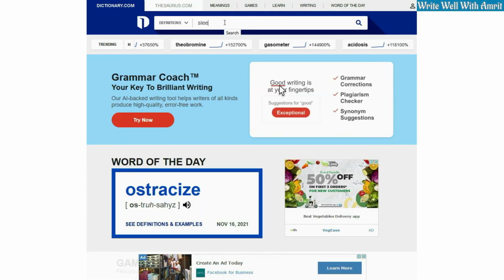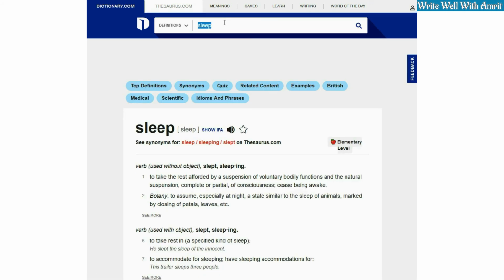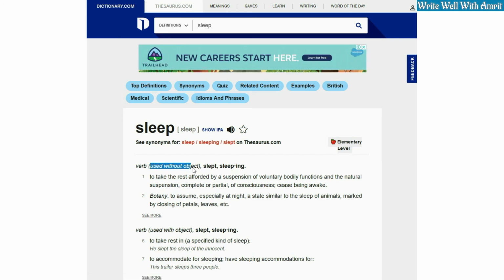Just like you can check whether a verb is transitive by visiting a dictionary website, you can also find whether a verb is intransitive doing the same. It's just that in the case of an intransitive verb, dictionary.com tells you that it doesn't require an object to make sense.